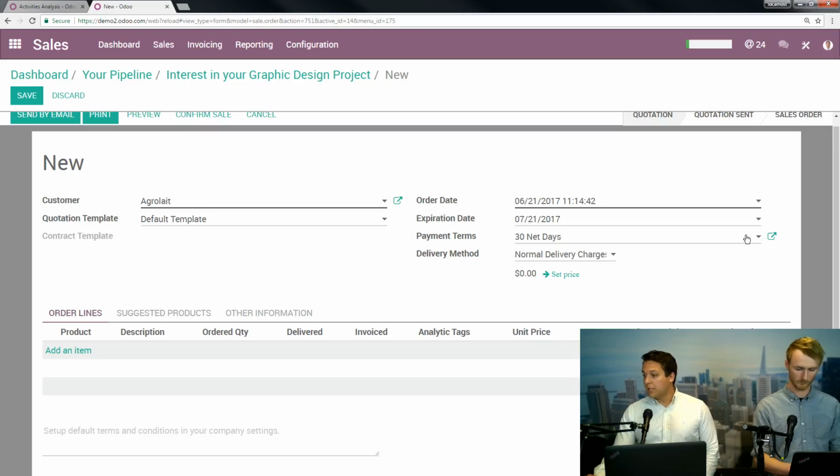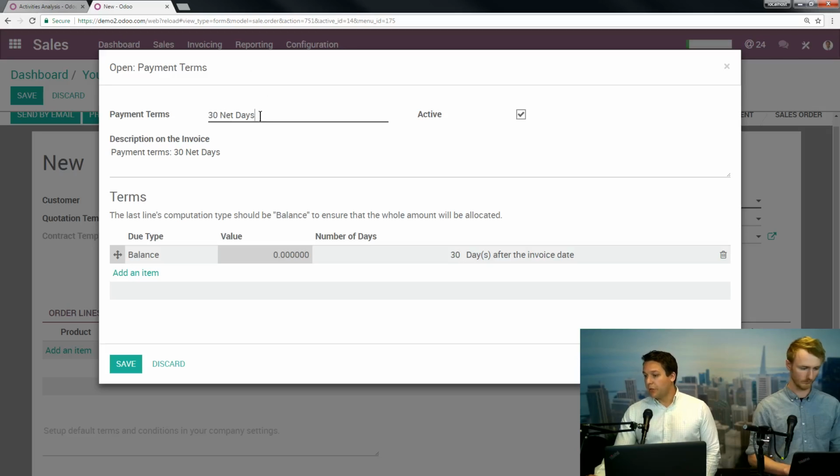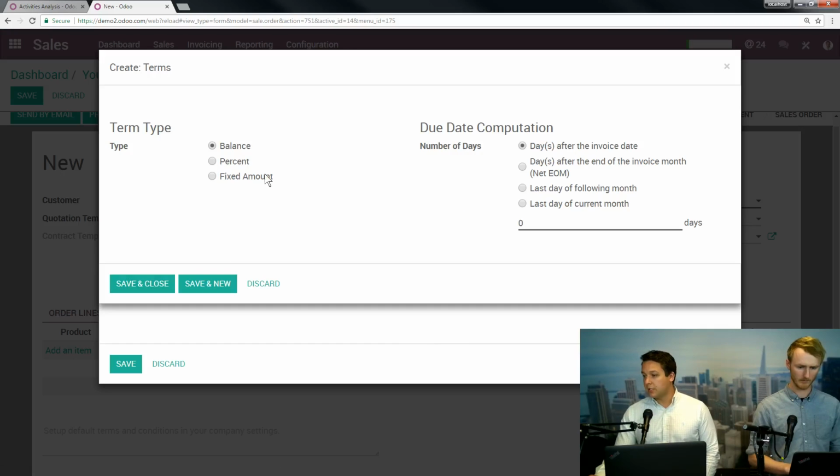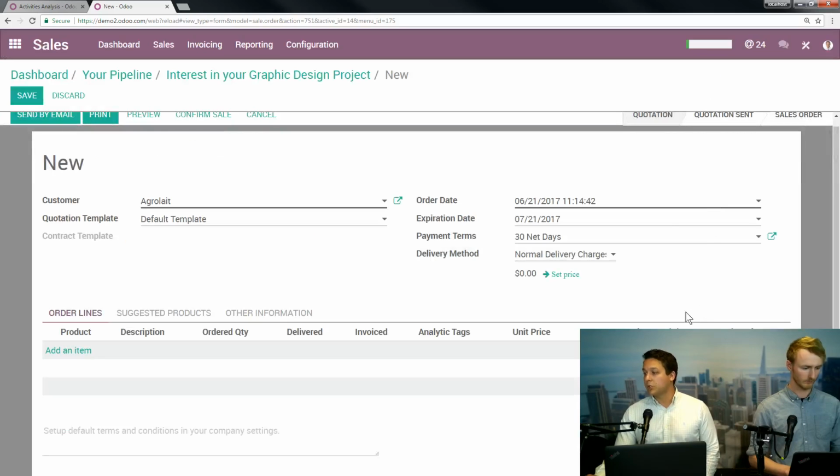Now, for some of these things like payment terms, you can see here, this is our net 30 days. But here you can build as many different payment terms as you want. You save them, and you'll be able to access them from that drop-down list. And it's as easy as adding a new term to it. You can base it on balance with these options. It can be a percent, or it can be a fixed amount. So however unique your payment terms are for your business, you'll be able to build a payment term structure that reflects that. And every time you send out a quote or a sales order, your sales team will be able to access it really quickly. On the other end, for your products, so let's add in an item here.